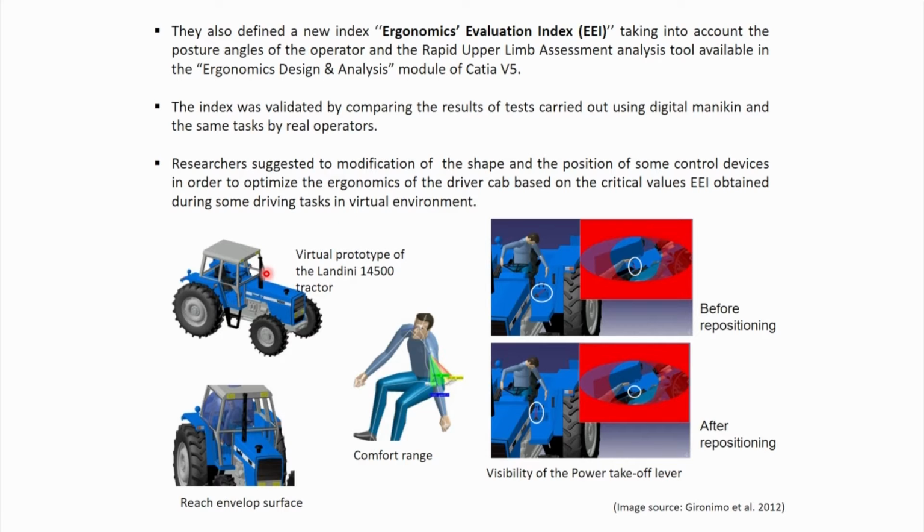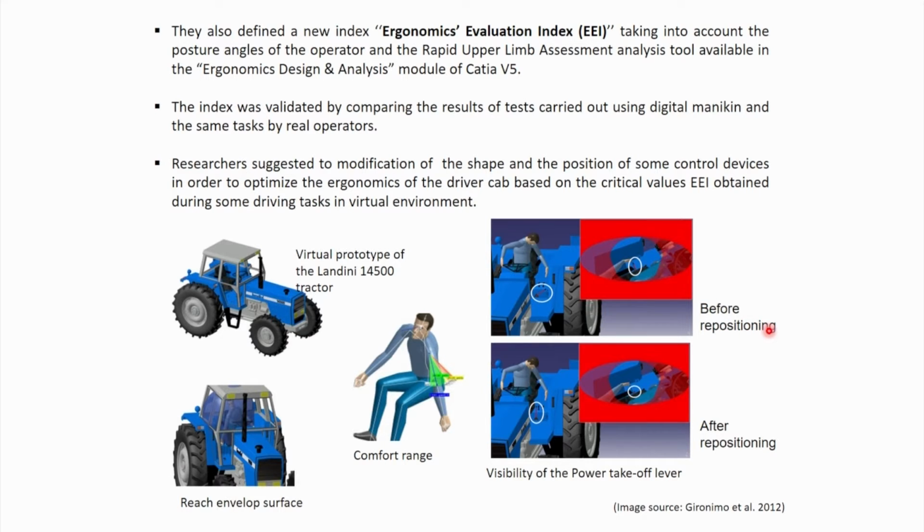So here we can see a virtual prototype of the tractor, then how reach evaluation is being performed, then the comfort range for a particular body joint, then the position of various types of controls, and based on the position, whether the operator can visualize that control, which is coming in a separate window.